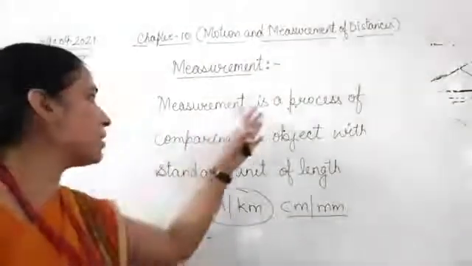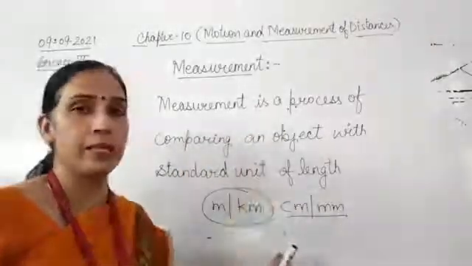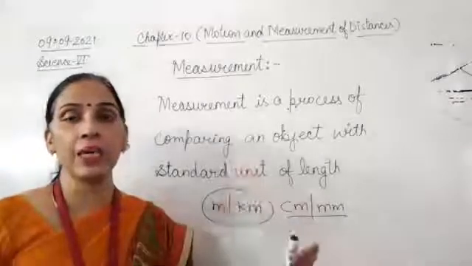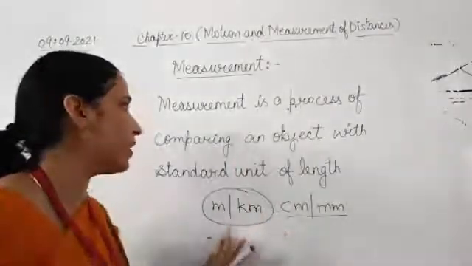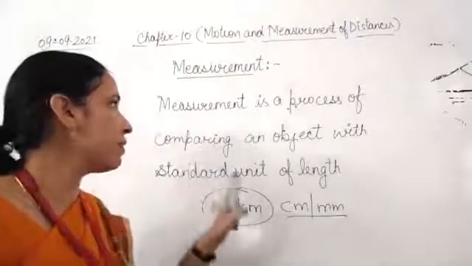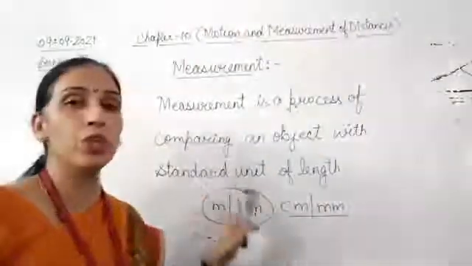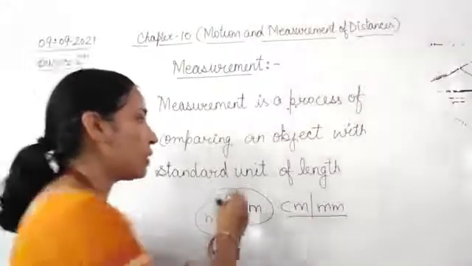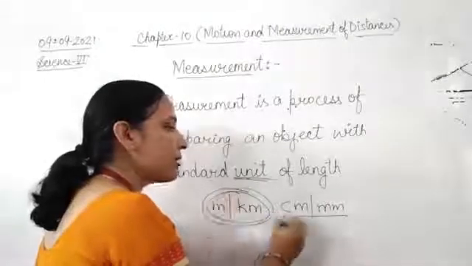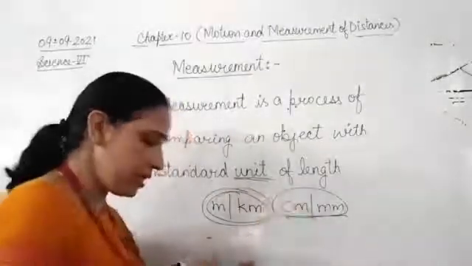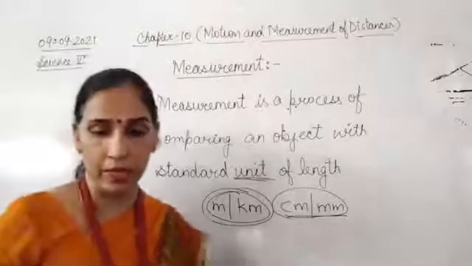So measurement is a process of comparing an object with a standard unit of length. Whatever standards have been given, we are going to compare it with that standard unit of length. Now, a unit is something already prescribed, like meter, kilometer, centimeter, millimeter, which are standard units of length.